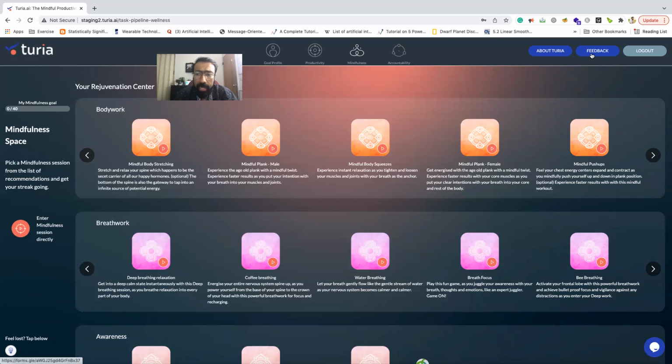I would also like to add that ultimately we are doing this to make sure we are serving you, right? We're making sure that you can reach that peak performance state. So there's a feedback tab right here. Please tap on it anytime you feel there's something that you don't know how it's working, you want something changed, you have suggestions for us, you feel like something is bad, anything. We are open to any comments. Any feedback from you is going to be really valuable for us to make sure that we solve this mission for all of us, right?